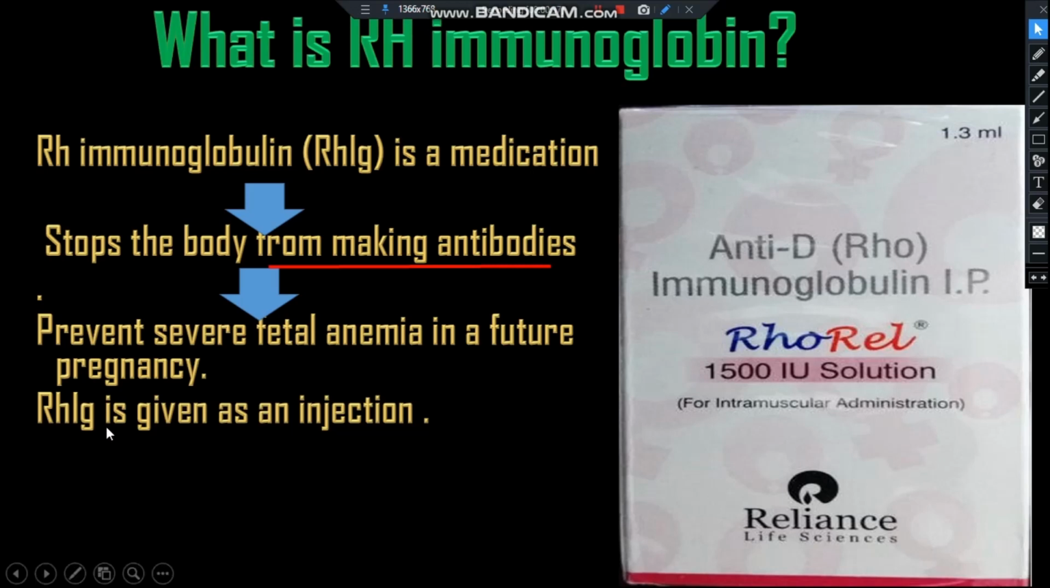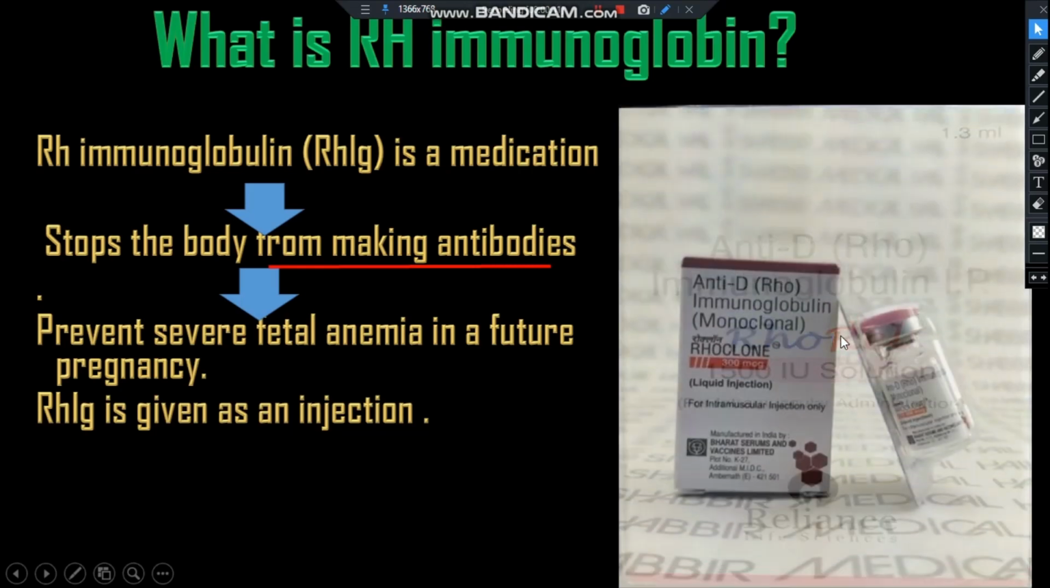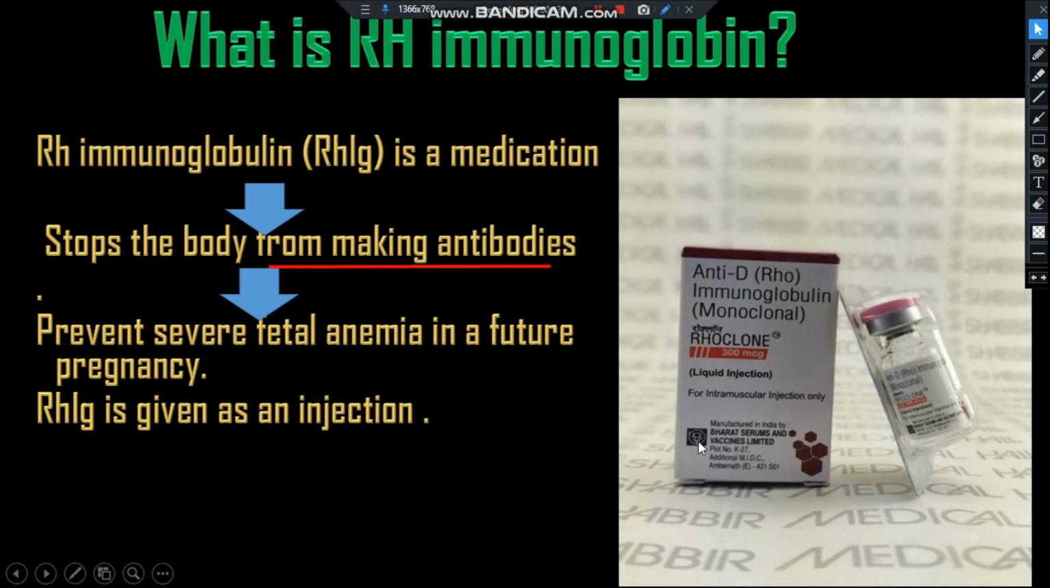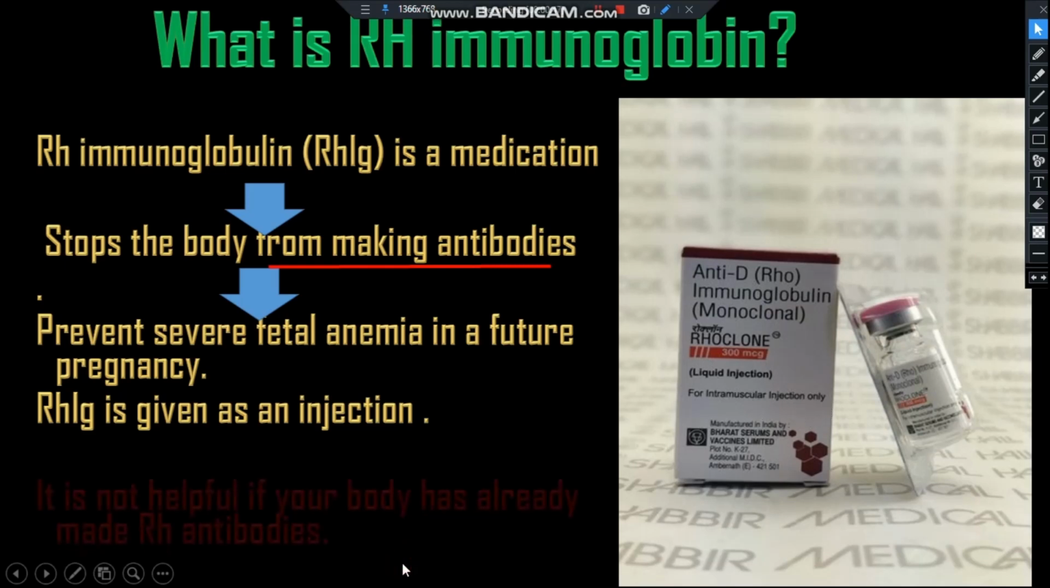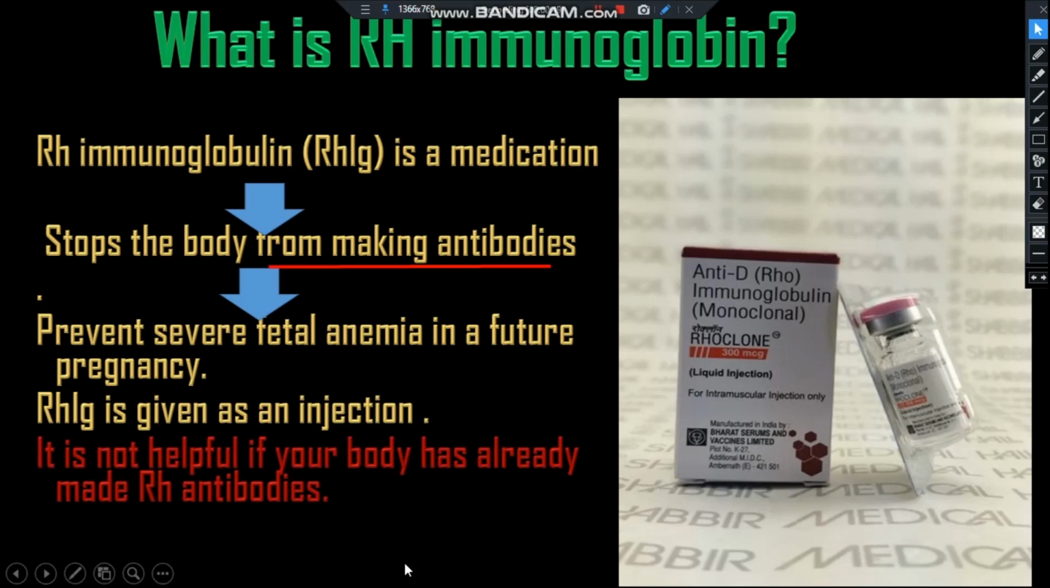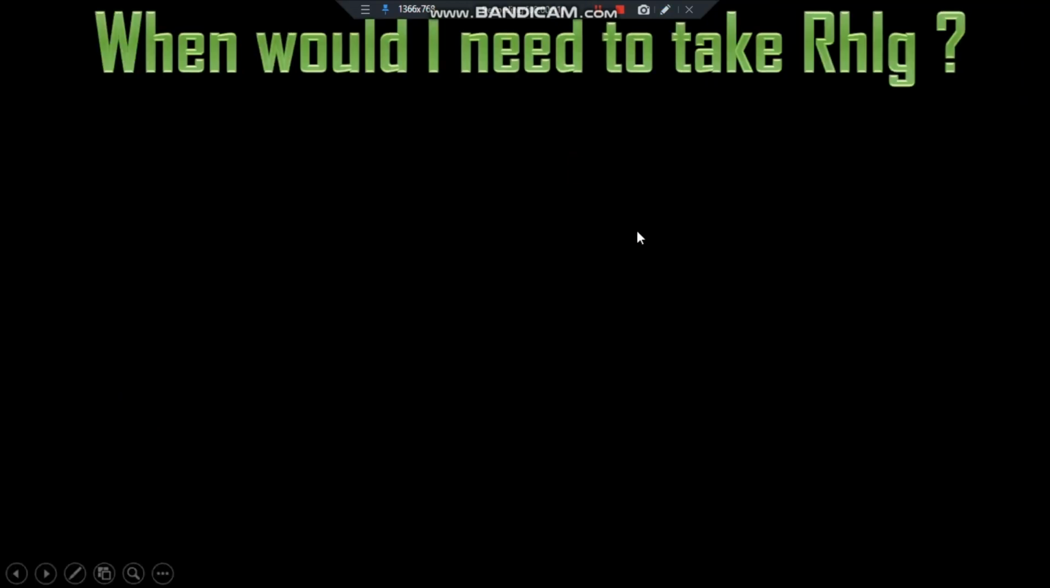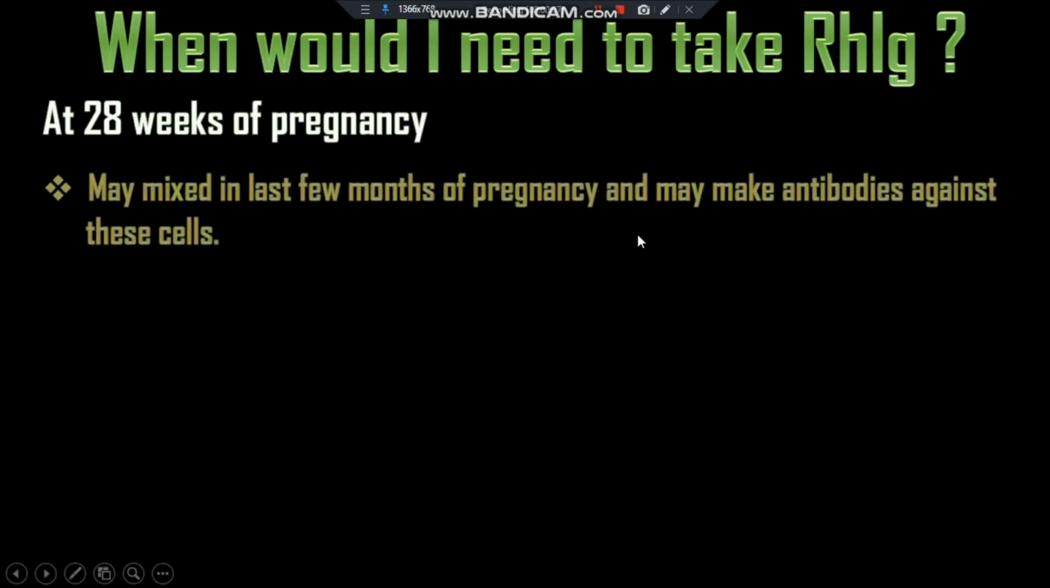And Rh immunoglobulin is given in injection form. That means the intramuscular injection only. It is not helpful if your body has already made Rh antibodies. When would I need to take Rh immunoglobulin? At 28 weeks of the pregnancy.